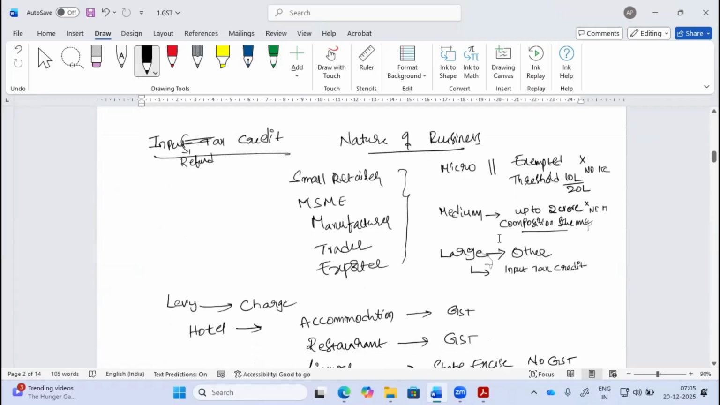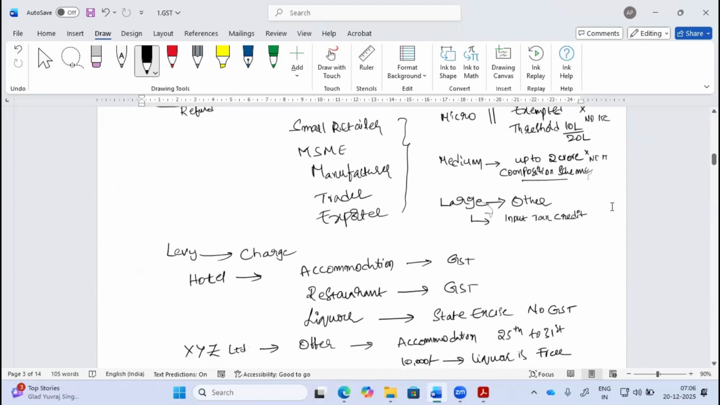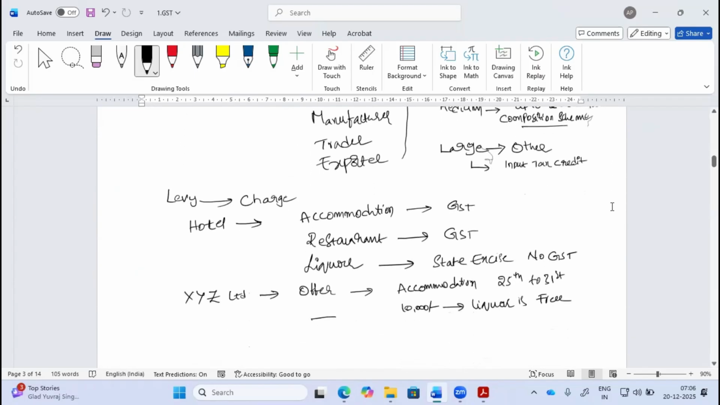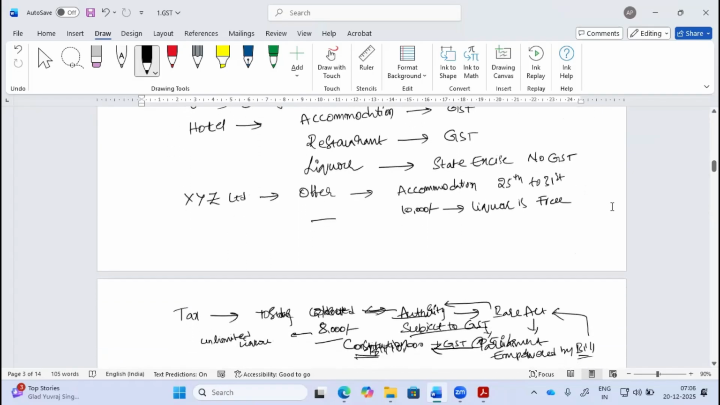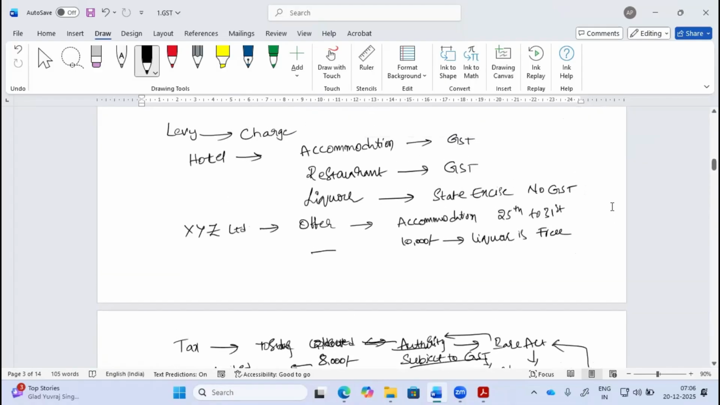Then, when we talk about business, it is generally bifurcated into small, medium and large, where exemption is there for people who have a threshold limit of less than 20 lakh or less than 10 lakh. Medium are small businesses who are permitted to do business under the composition scheme. Then the regular people who are registered as a normal business payer.